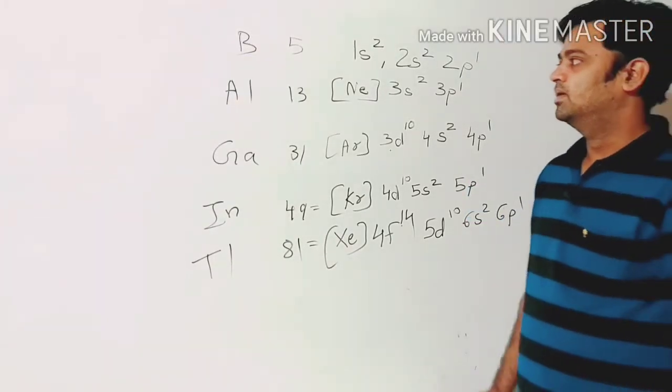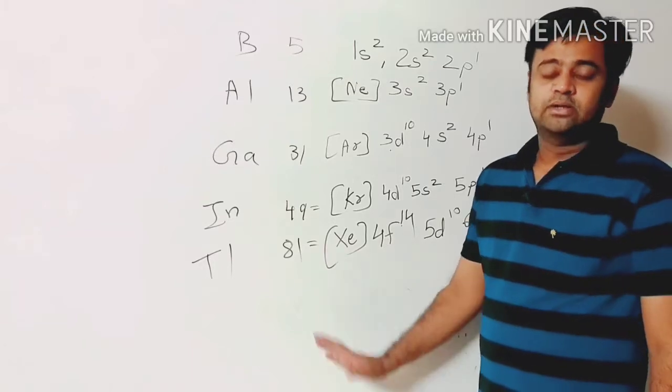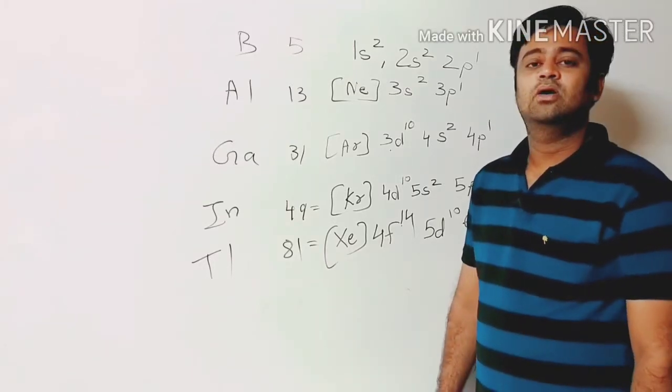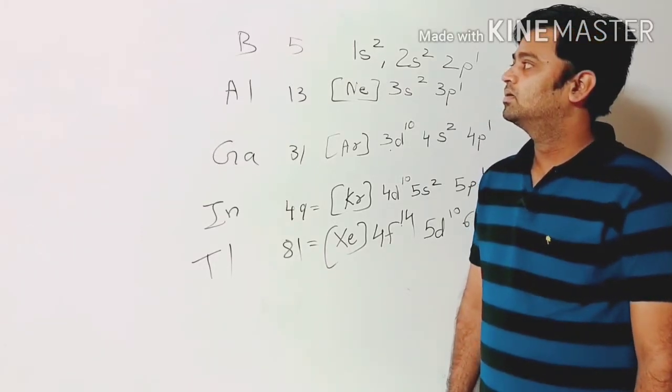the electronic configuration of group 13 elements. Talking about the electronic configuration, the elements of group 13 are subdivided into two categories: inert gas core, and pseudo inert gas core.